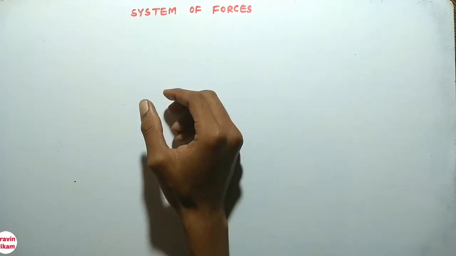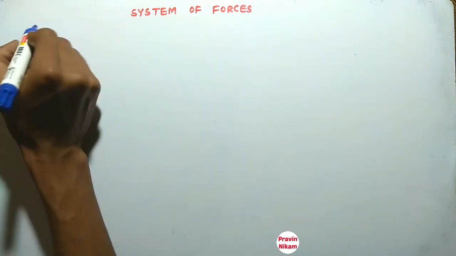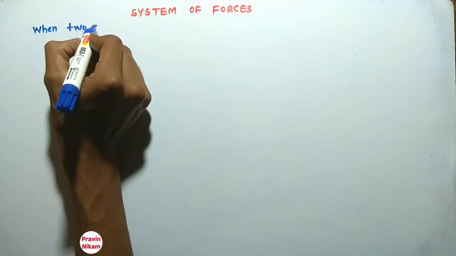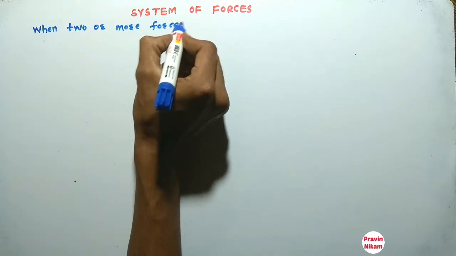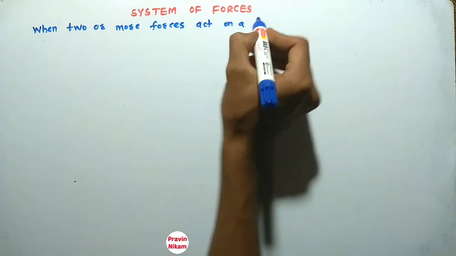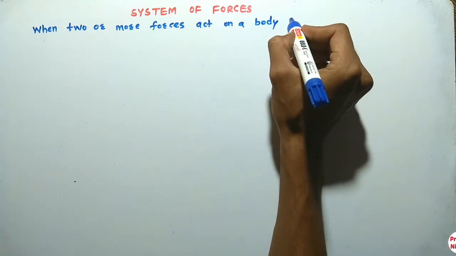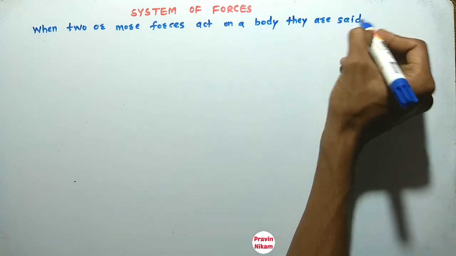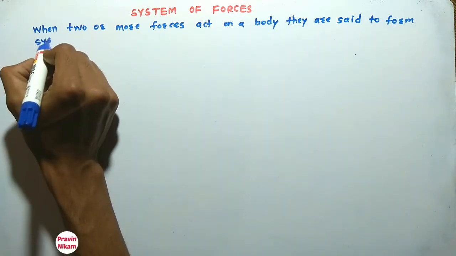Now see the system of forces. So what is meant by system of forces? When two or more forces act on a body, they are said to form a system of force.